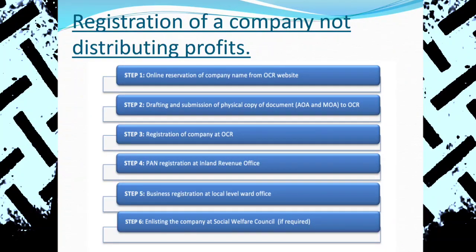And this is the procedure of registration of a profit not distributing company. In Nepal, we can incorporate a profit not distributing company with the same procedures as another company, public or private. जसरी हामी public र private company दर्ता गर्ने प्रक्रिया छौं नेपालमा, यसमा सूचना as a nivedan application and the different steps are there, MOA, AOA, the same procedures we apply for the registration of a profit not distributing company in Nepal. नेपालमा मुनाफा वितरण नगर्ने कम्पनी भएको पनि त्यही हो, तर खाली इस्टाब्लिश मेम्बर चाहिँ मिनिमम 5 जना भइ पुग्छ। मुनाफा वितरण नगर्ने कम्पनीमा चाहिँ even a minimum of 5 members can establish a company in Nepal.